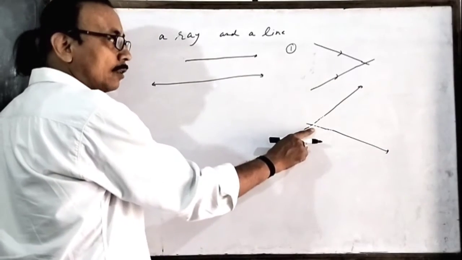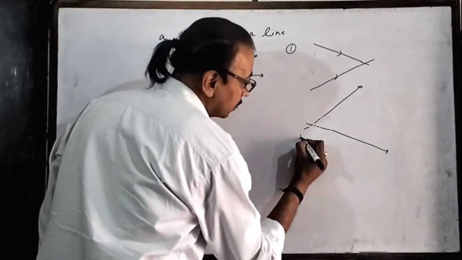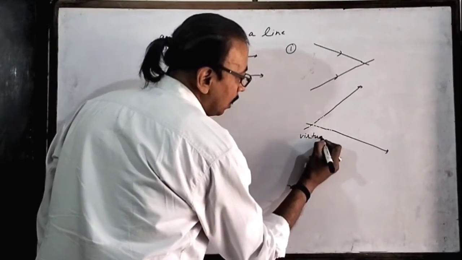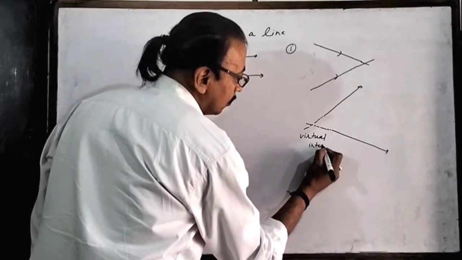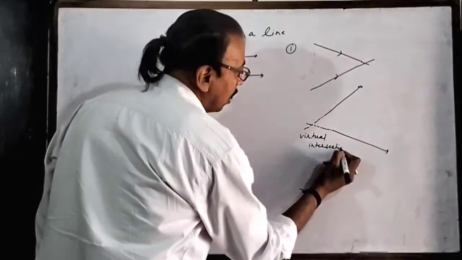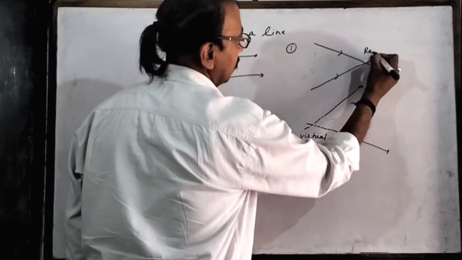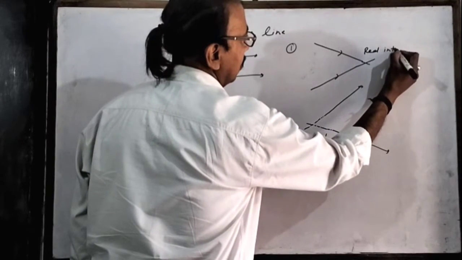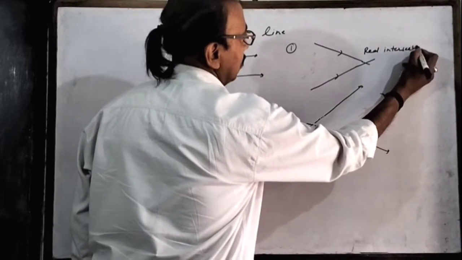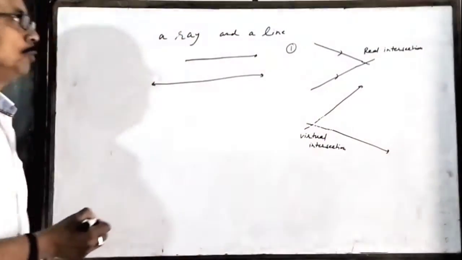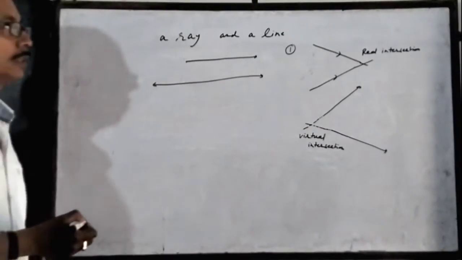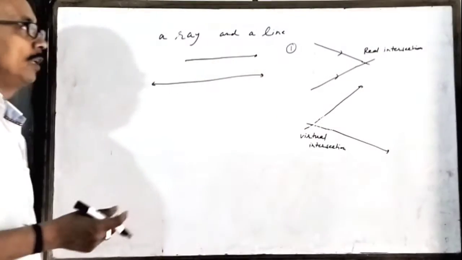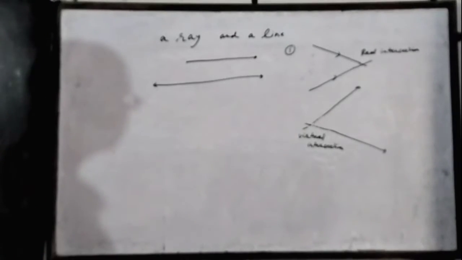This type of intersection is called virtual intersection. And this is real intersection. These words will be used in further definitions and other knowledge about light.